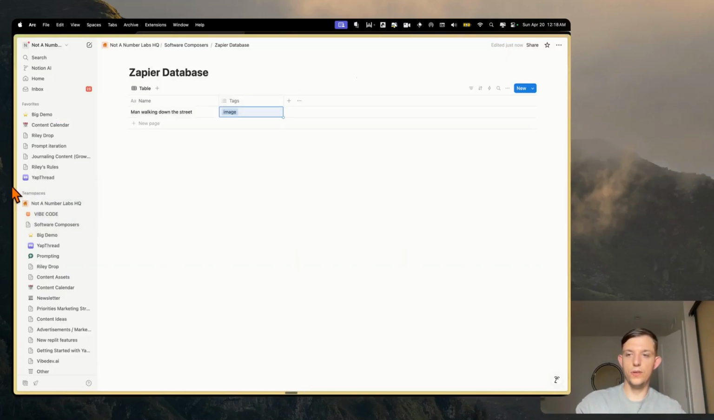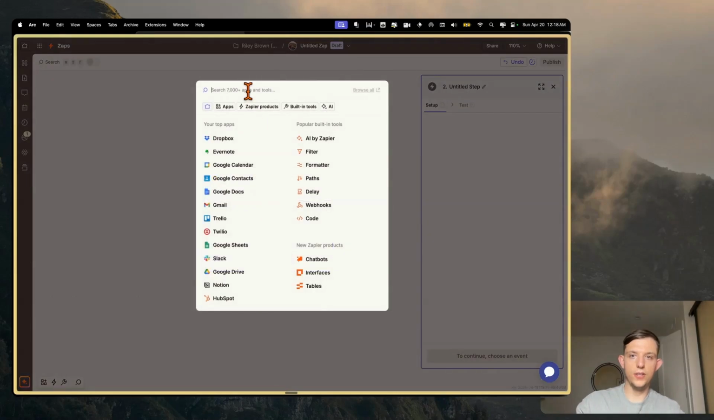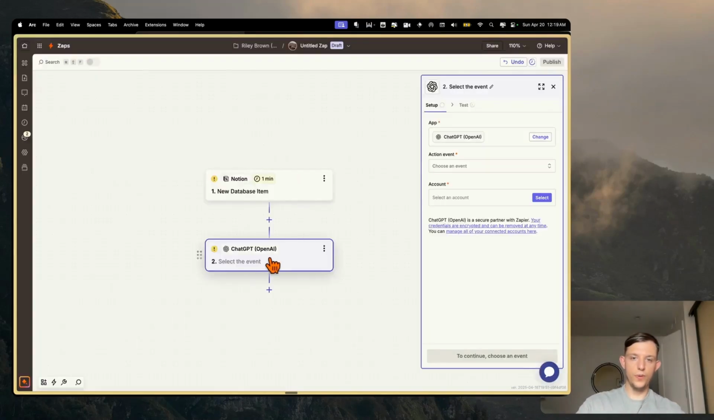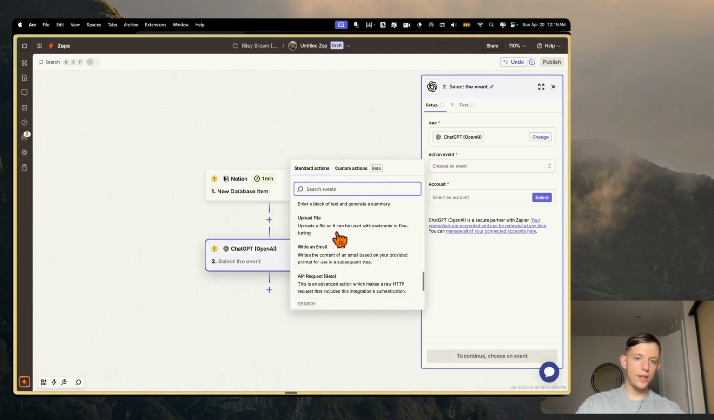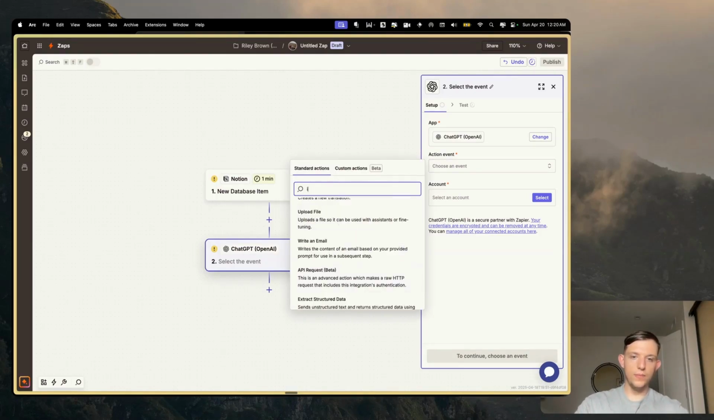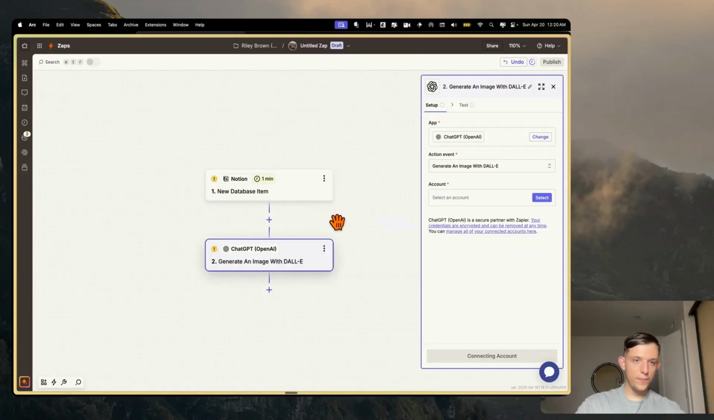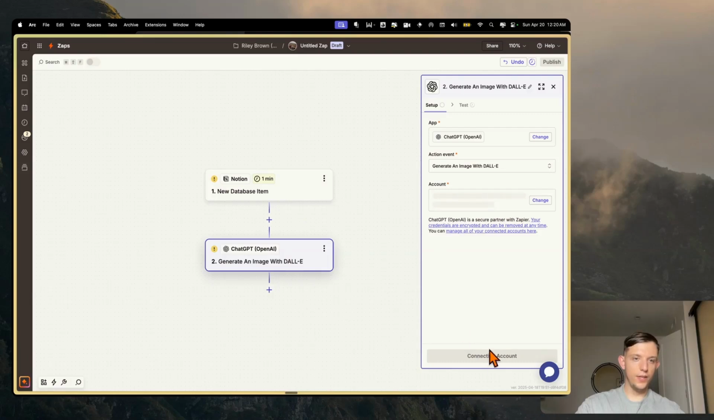So what we're going to do is go back to Zapier, and we can choose an AI image step. So we can just choose OpenAI, and now we can choose DALL-E. So I think we can just type in image, generate an image with DALL-E, and here we can choose account. We can just choose the normal account here, and we're going to hit continue.